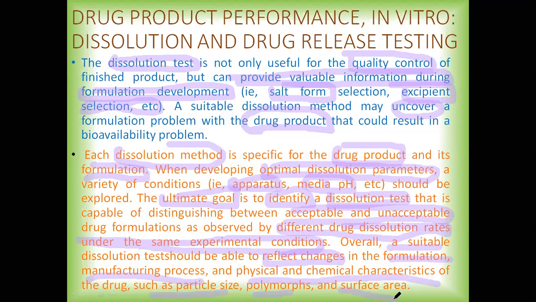We can conclude that whenever we select a suitable dissolution test method, it should reflect the changes which are taking place in the formulation, the manufacturing process, and the physical and chemical characteristics of a drug, such as particle size, polymorphism, and surface area.